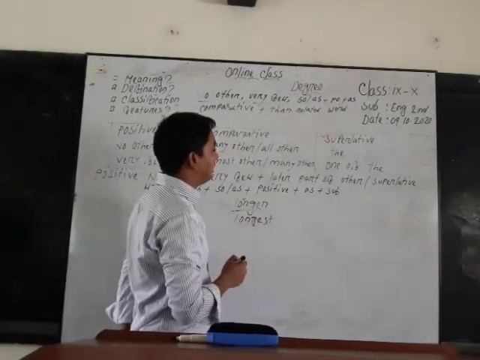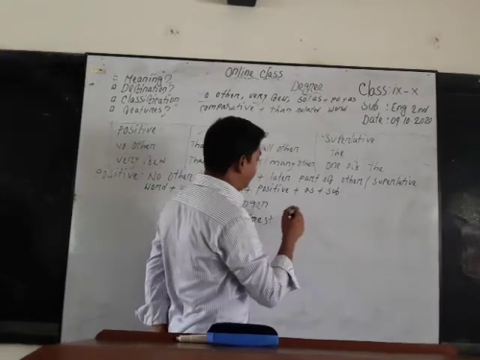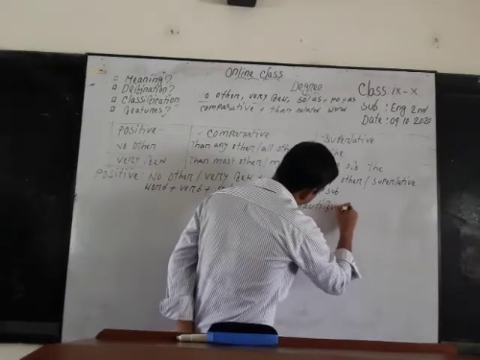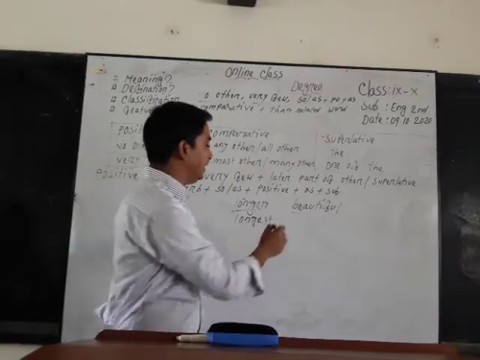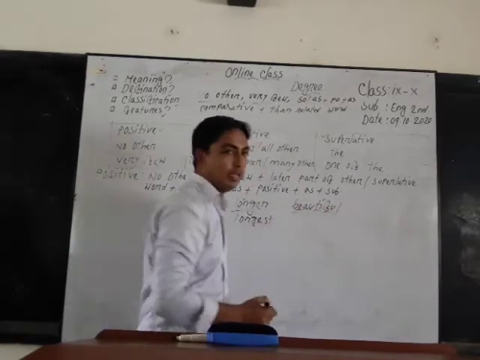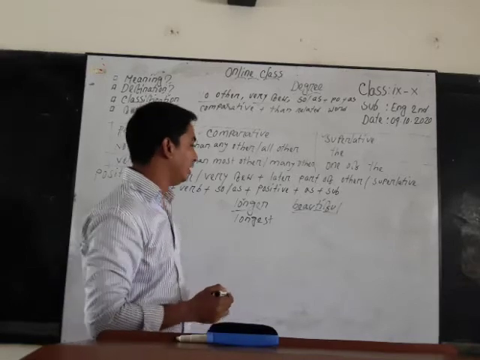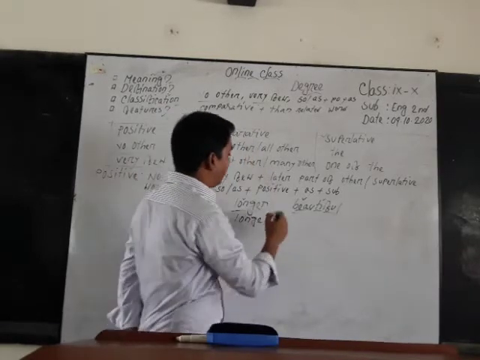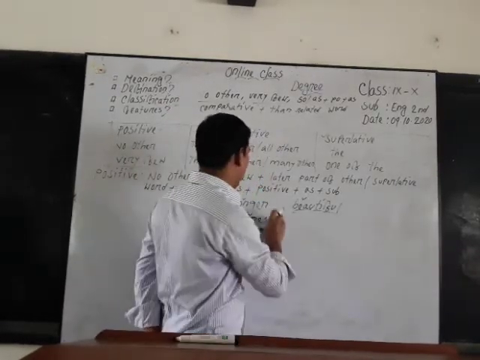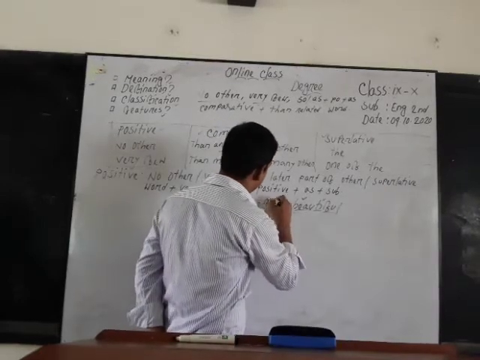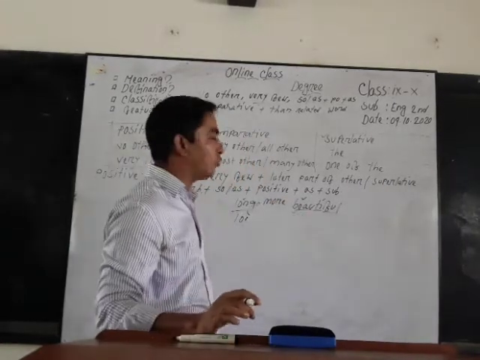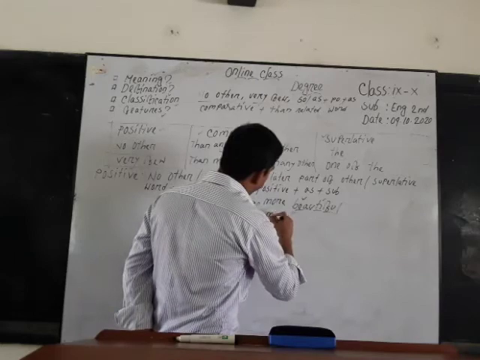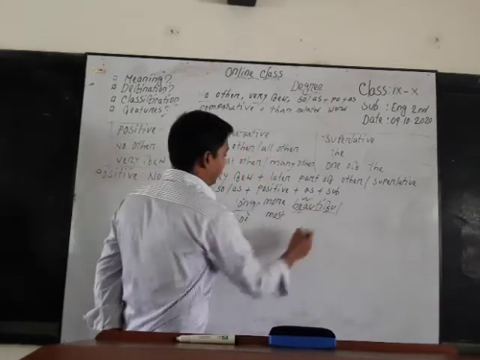But if in a sentence we find a word with more than one syllable, such as beautiful, here we find beauty and full. Beautiful has three syllables. If we want to change this word into the comparative, we have to add more before this word.